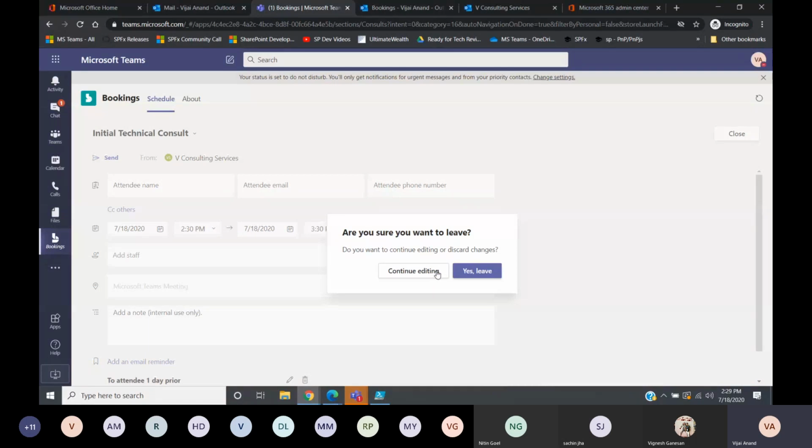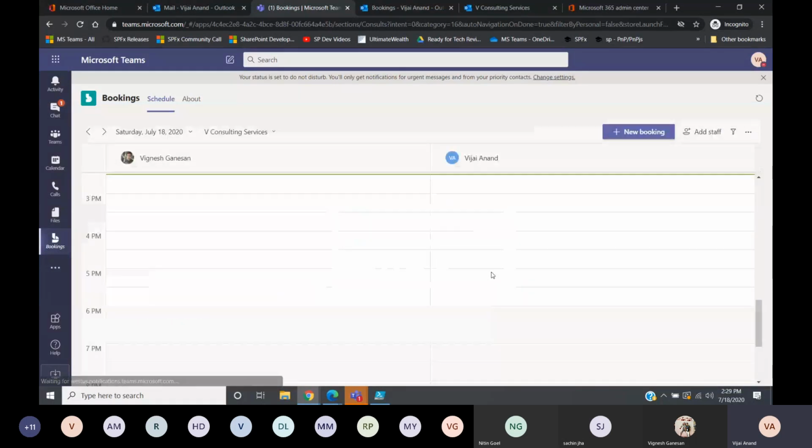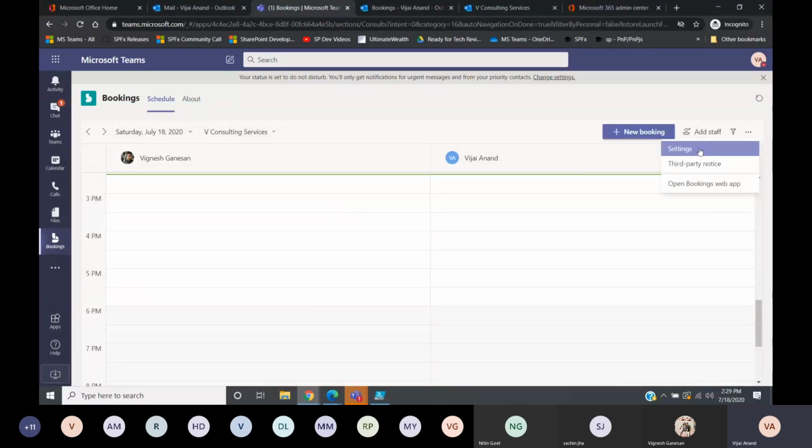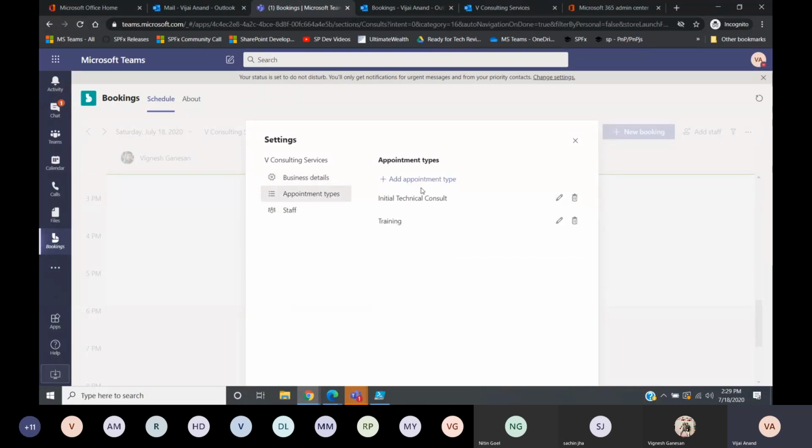In case you don't want the customers to book it, and you want your schedulers to book everything, then you can just come directly to Teams and do it. For that, they should have the appropriate license and everything. You also have a few more settings here. Business details, like phone numbers and business type, you can change here, and appointment types also. If you want to create a new service, basically called an appointment type, you can create it.